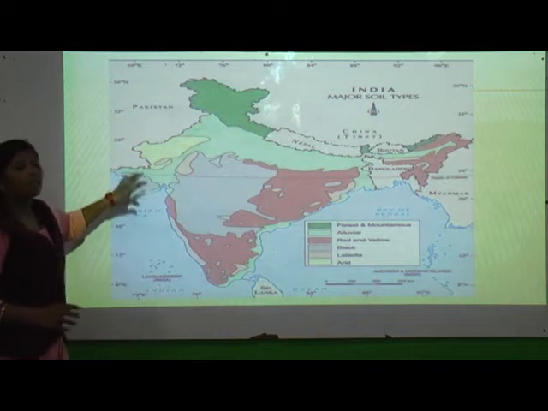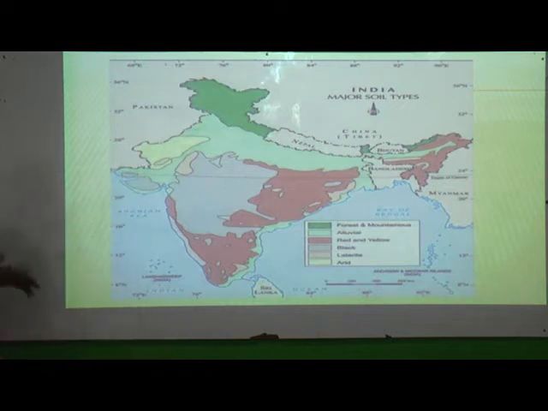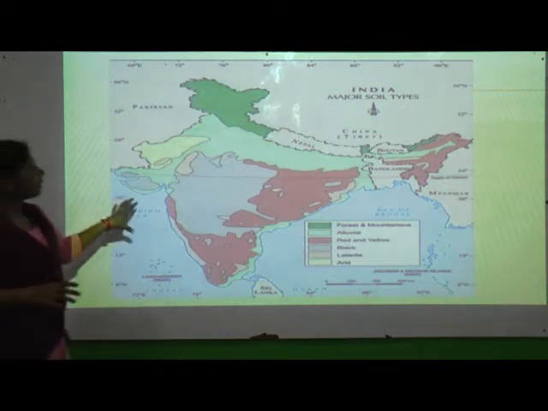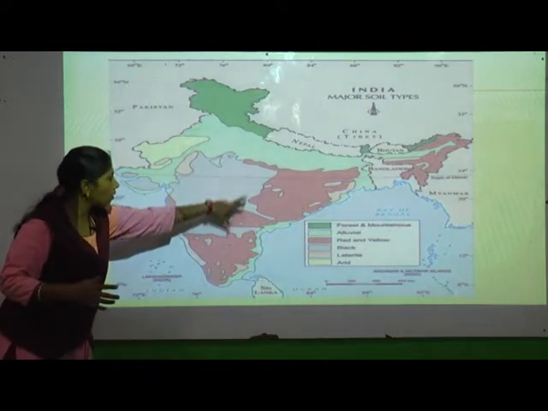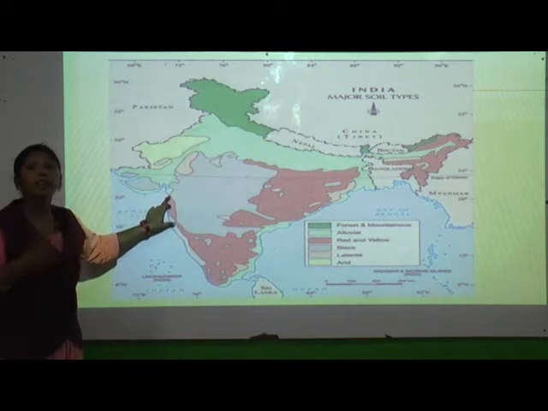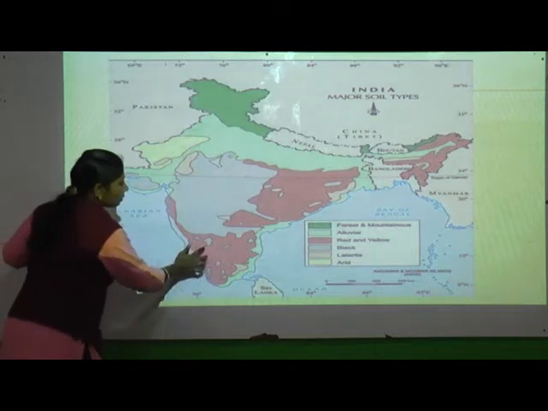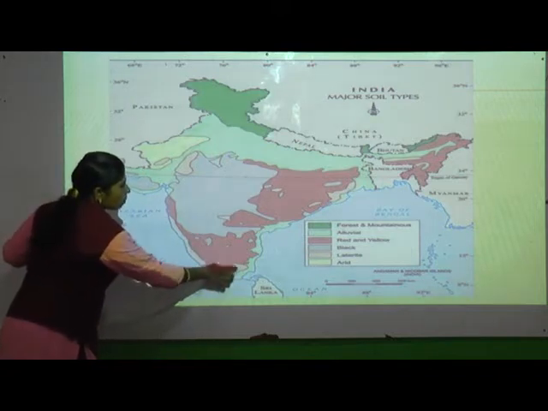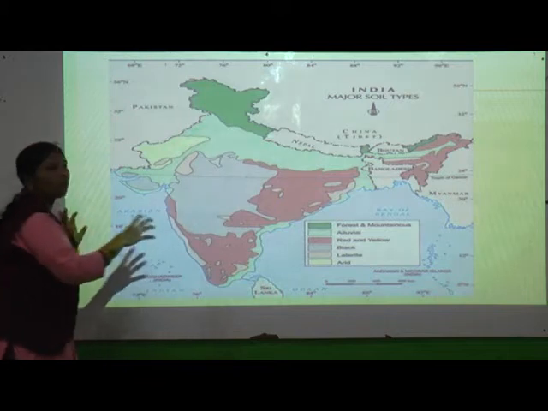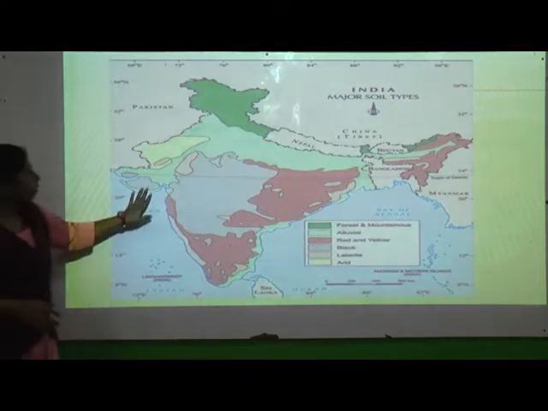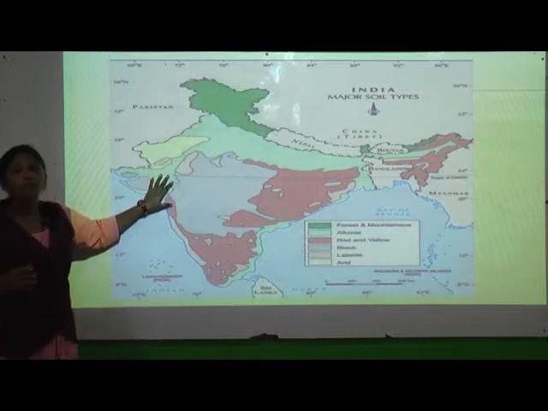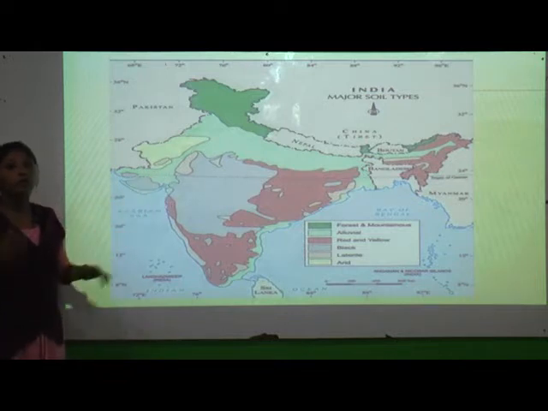So what does it mean? India covers different types of soil. Across the borders, we have different types of soils in different states. Okay, students? Can you all see these spots? We have states, isn't it? So the land or soil will be different from state to state.